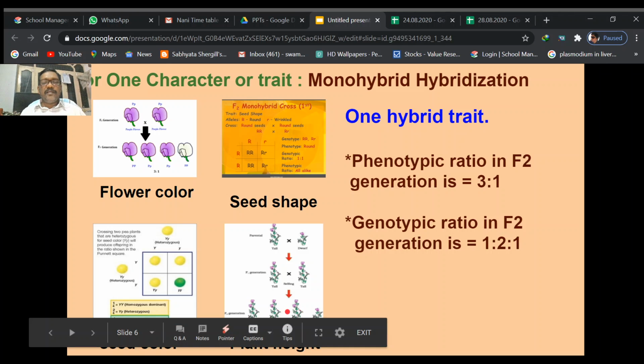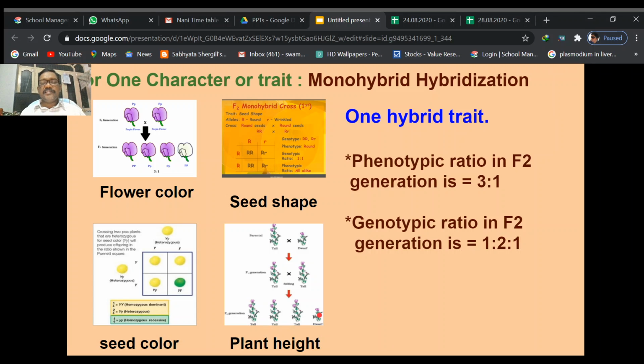Although they are tall plants, because the dominant character capital T is there, the fourth one is small t and small t, homozygous recessive alleles, which gives the dwarf case. So if you want to get the dwarf plant in Pisum sativum, the alleles present on the chromosome should both be recessive, then we can get the dwarf plant only.